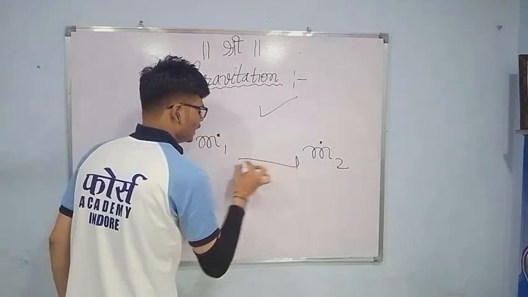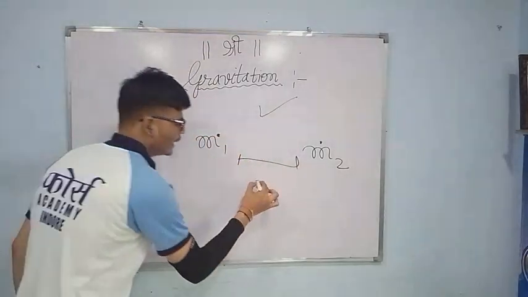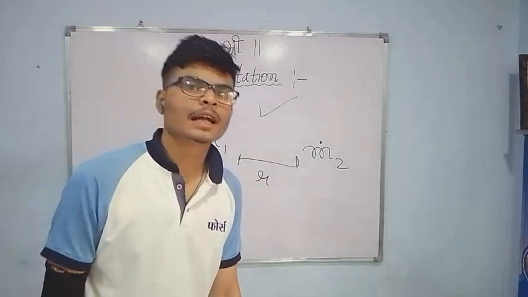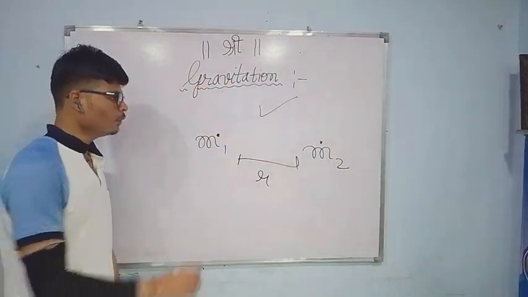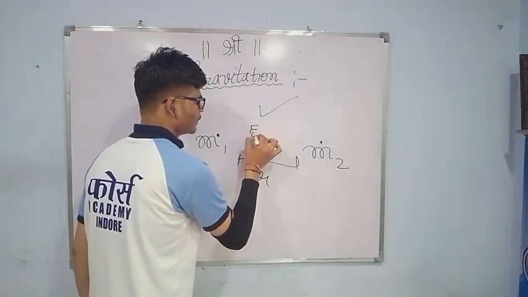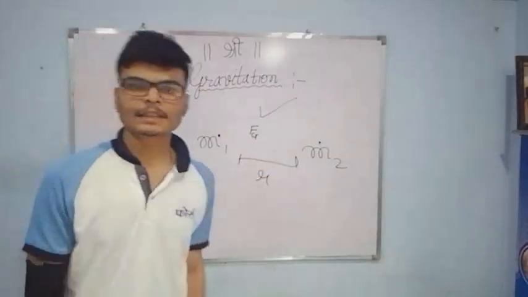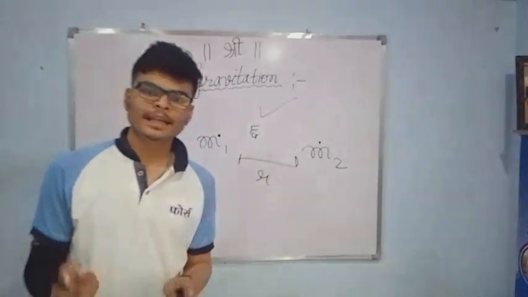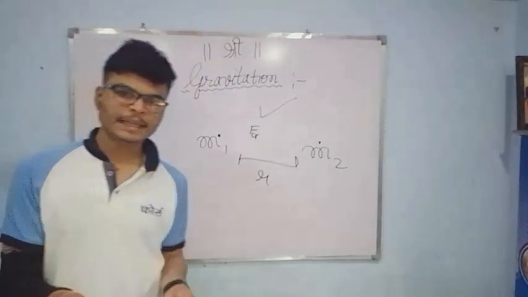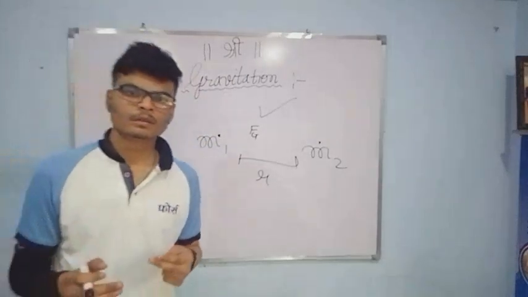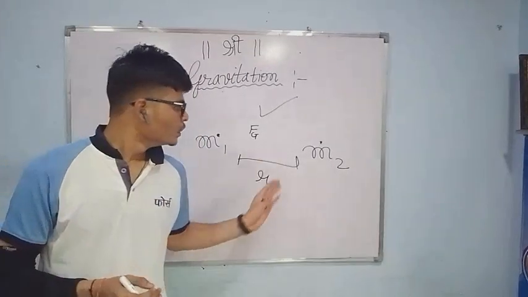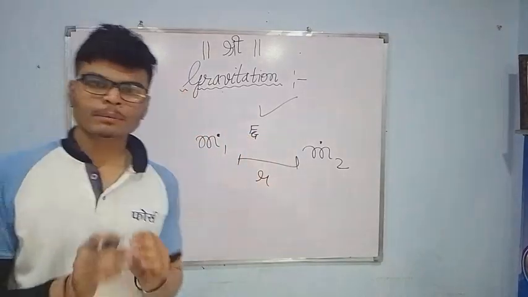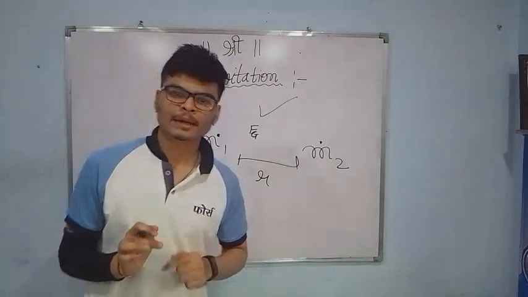Whenever two objects are placed at a distance r, some force of gravitation is acting between them. Why this force actually acts, we will understand in our further video. So today our main purpose is to study what is gravitation.